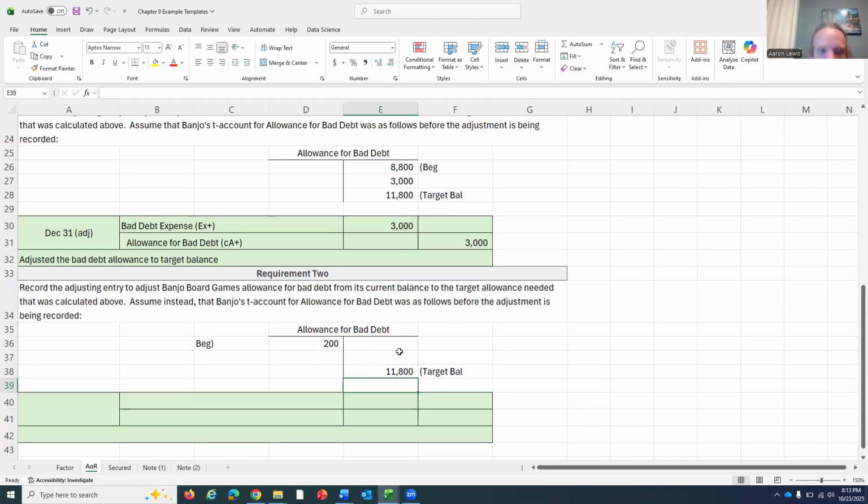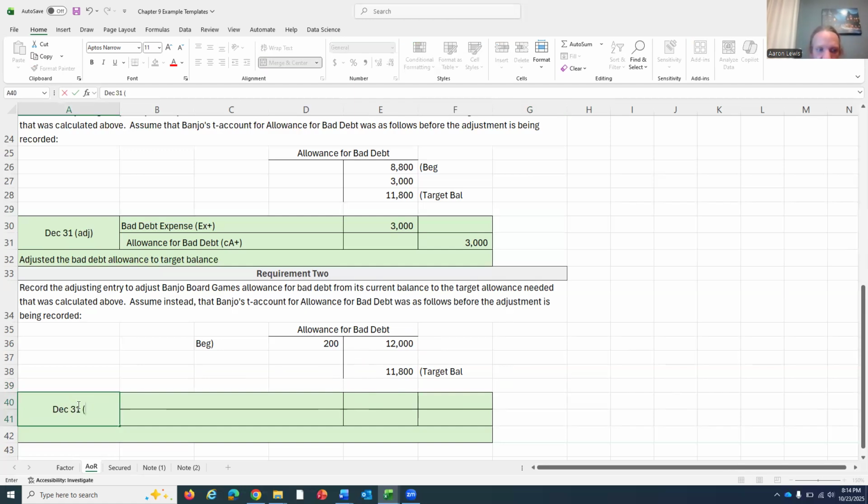So how do I make this T make sense? I need to increase it by not just enough to get to that 11,800, but to also flip it. And so I need to get back to zero, if you will, on the side, which I needed $200 credits to do that. And then I needed more on top of that to get all the way up to 11,800. This needs a $12,000 credit to allowance for bad debt to make this T account make sense. And it would. If I put that $12,000 credit in, well, now my credits are bigger than my debits. 12,000 minus 200, I have an $11,800 credit balance to our allowance.